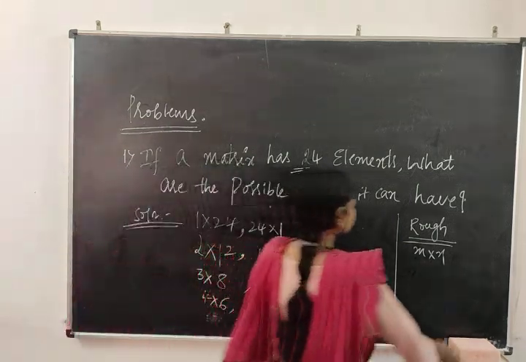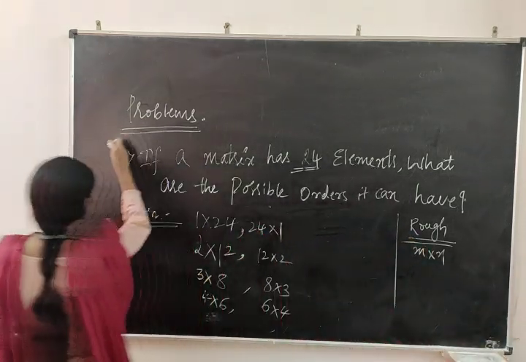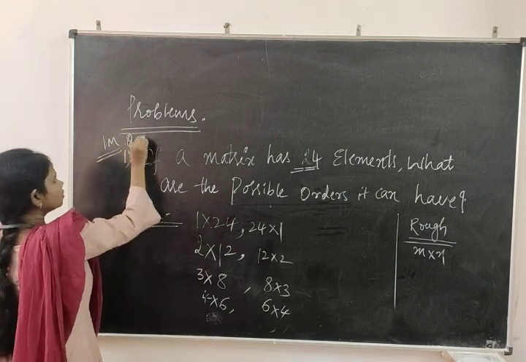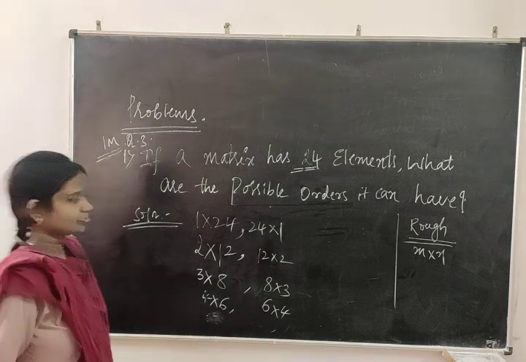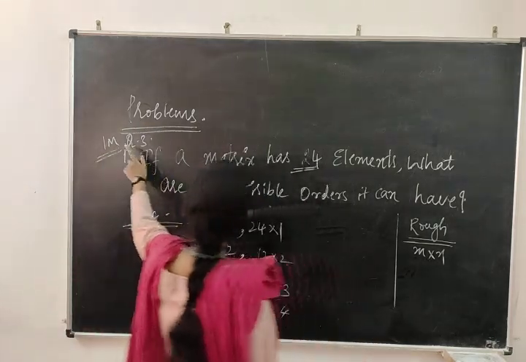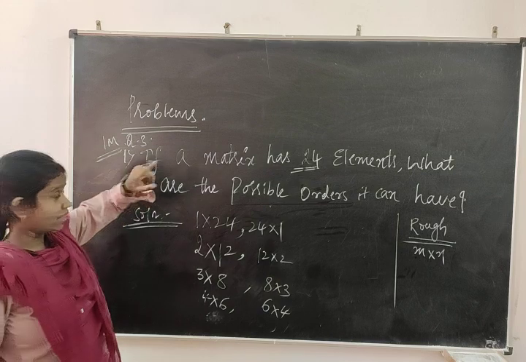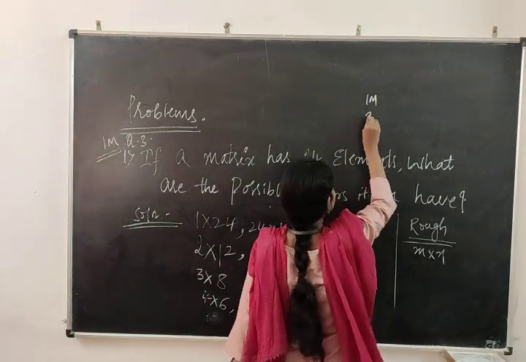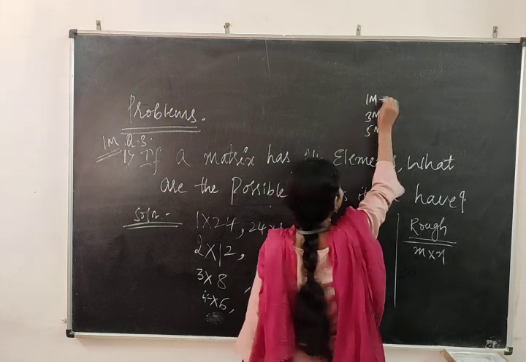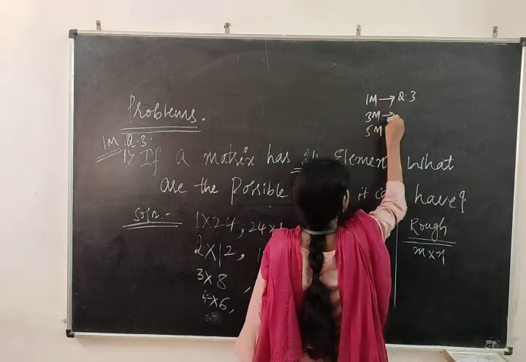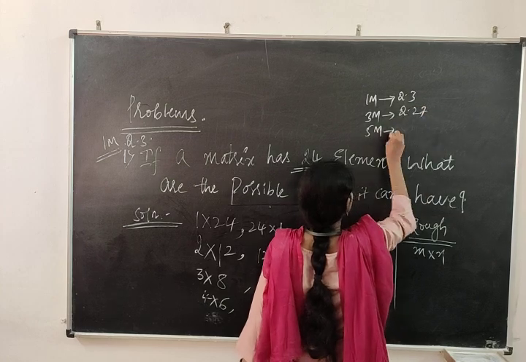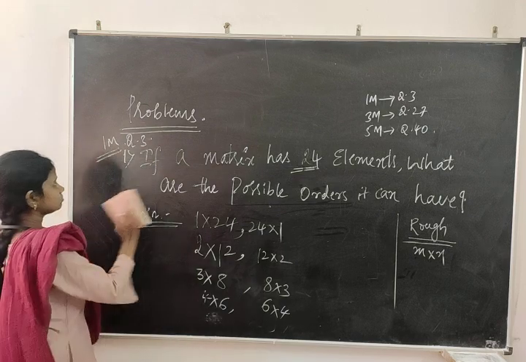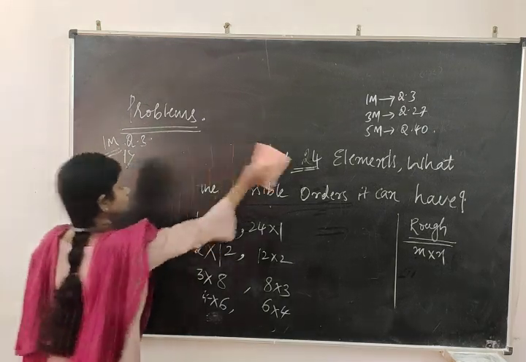Take one more example. This is a 1 mark question they are going to ask, on your question number 3. As I said, matrices consist of 9 marks. How has the 9 marks been divided? You take 1 mark, 3 marks, 5 marks: 1 mark on question number 3, 3 marks on question number 27, 5 marks on question number 40. So this is about the 1 mark question.